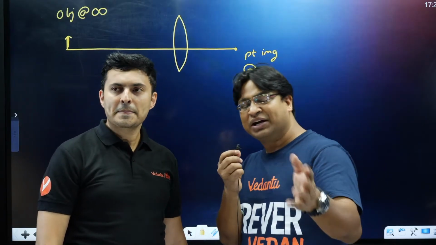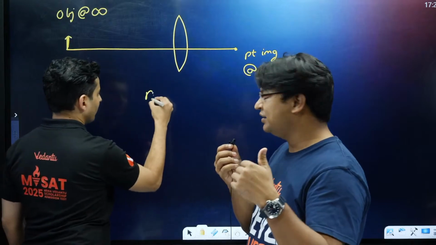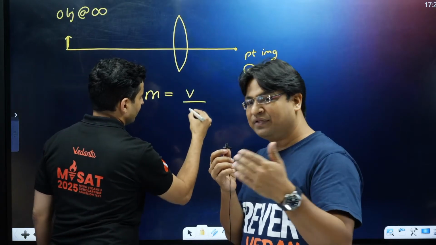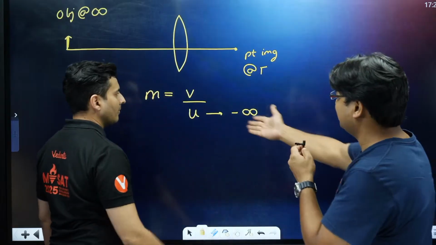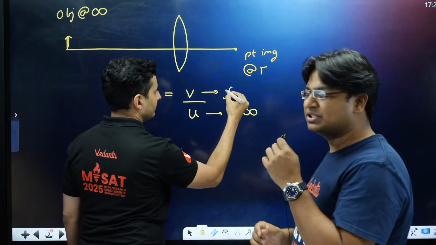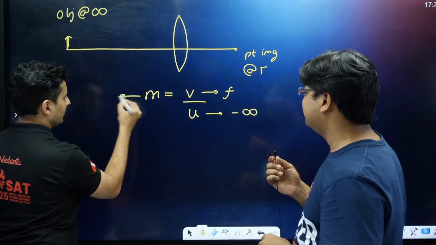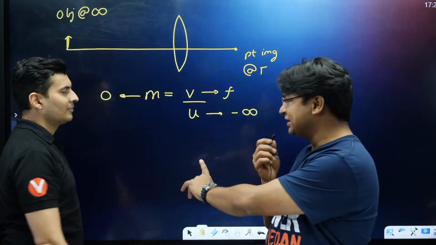So do you agree with this logic, everyone, that if the distance of the object is at infinity, m will be 0, and therefore most of the students give 0 as the answer. Okay. While in most cases this would be the right answer, let me give you a situation.